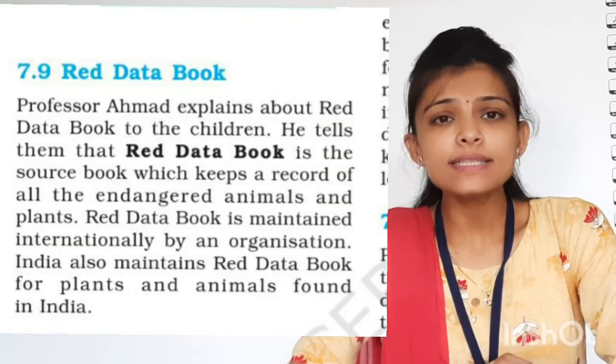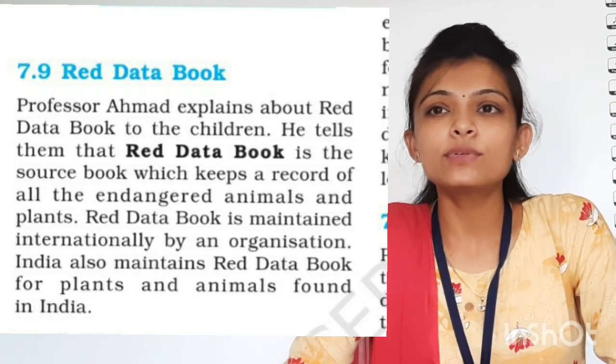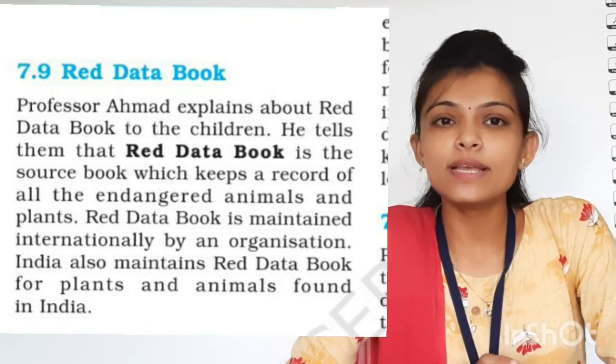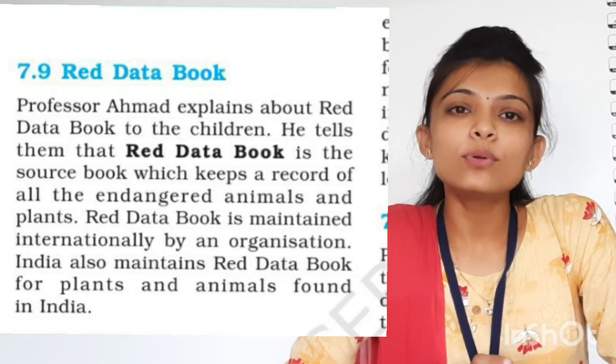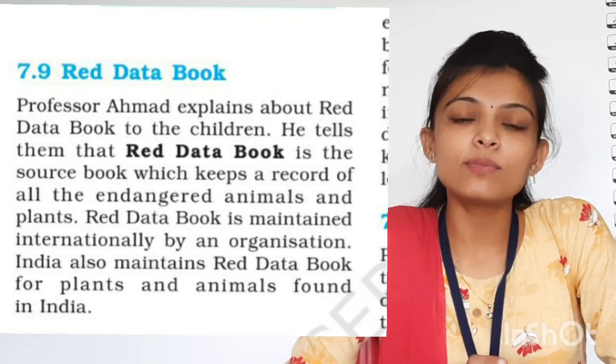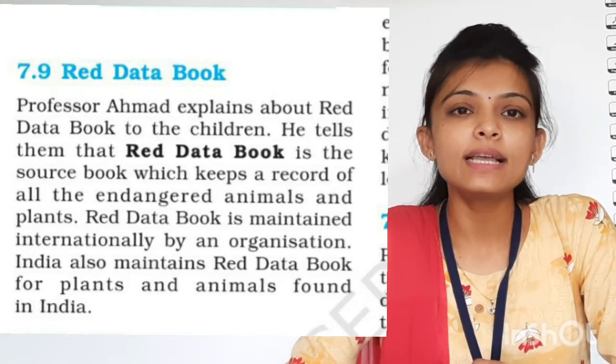The next topic is the red data book. What is the red data book? The red data book is a type of book that is similar to the Guinness book. What is the Guinness book? Guinness book means records from all over the world. The particular, specific records from all over the world are recorded in the Guinness book.